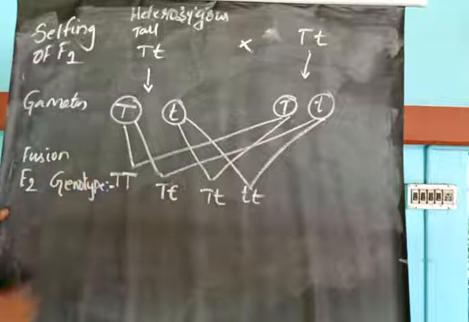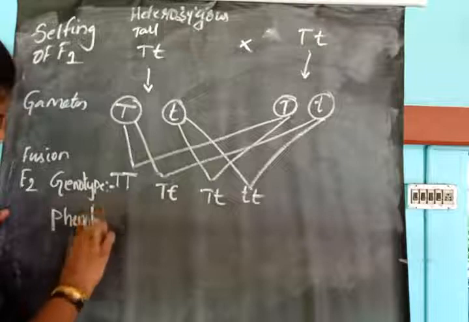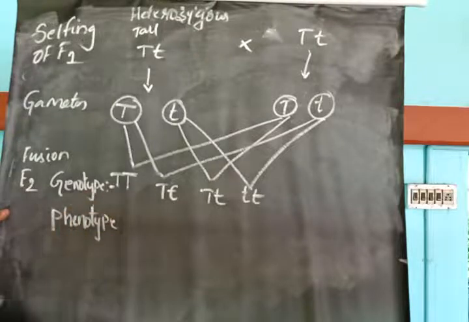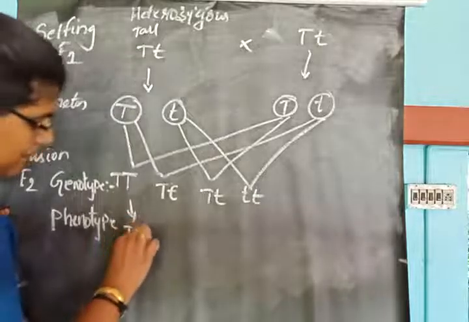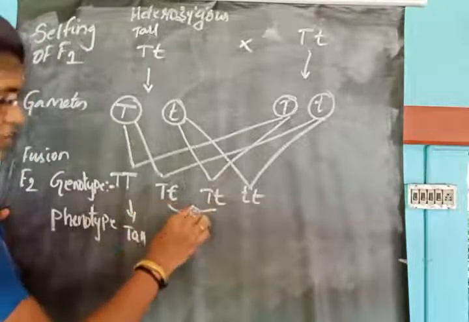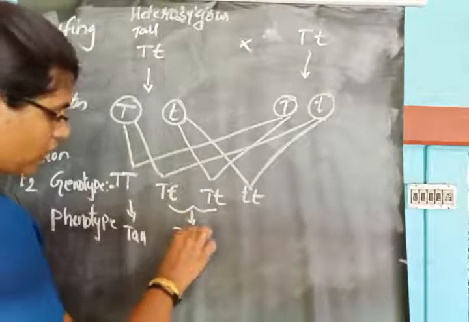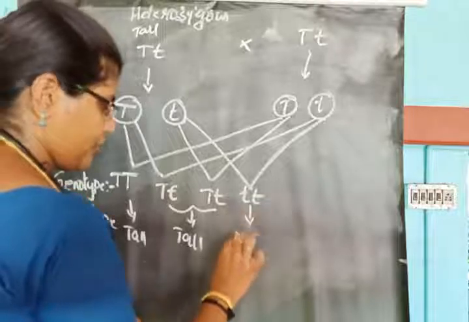Then what is the phenotype? F2 generation phenotype. Capital T capital T is obviously tall. Capital T small t and capital T small t are also obviously tall. Small t small t will be dwarf.